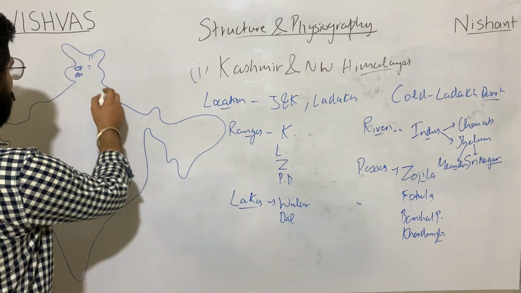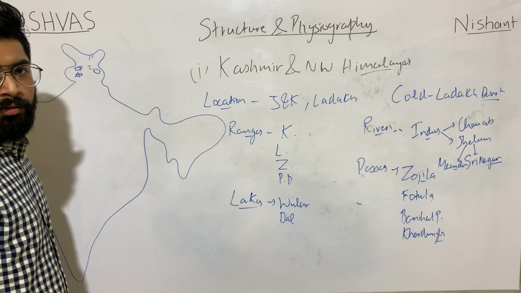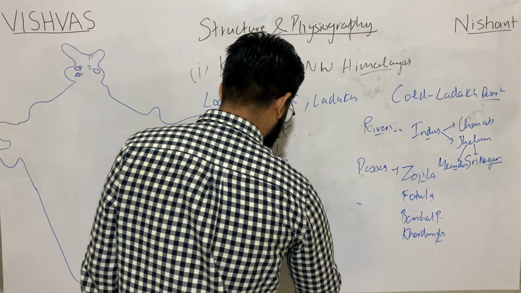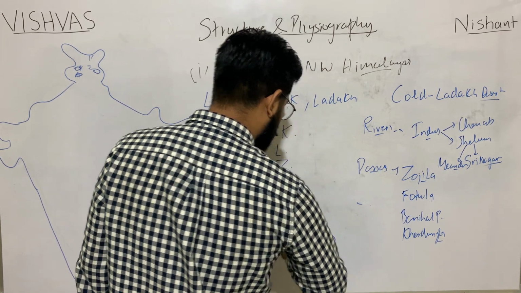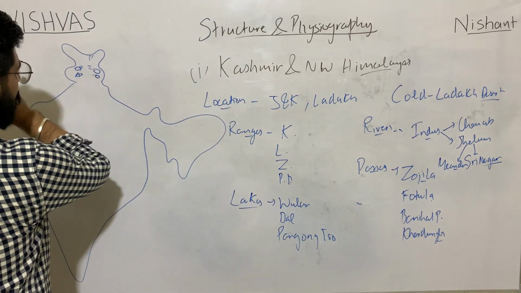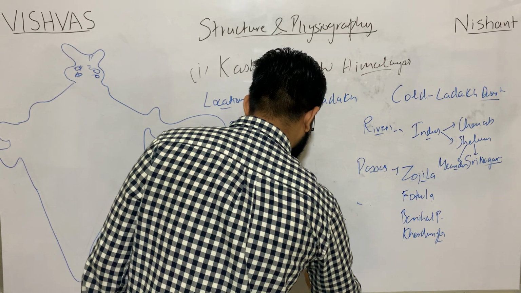Saltwater lake, the Pangong Lake, or Pangong Tso. Tso means lake. So Moriri.